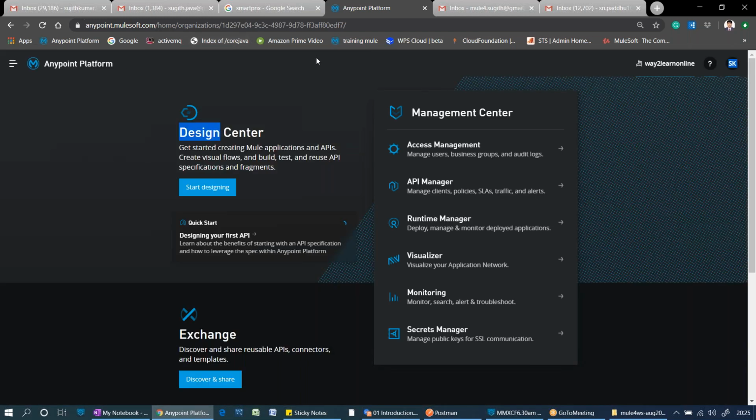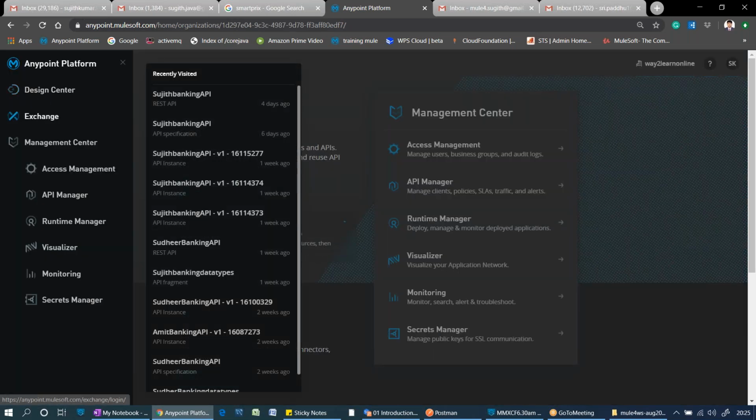Okay, this is the Anypoint Platform where you are, it's based on the cloud. Now it has some menus like Design Center, Exchange, right? So in the second session, I'm going to talk in one line about Design Center, Exchange, everything. These are all the APIs which I have created recently, which we can see here. Let me open one of the APIs where we can design our API, Design Center.